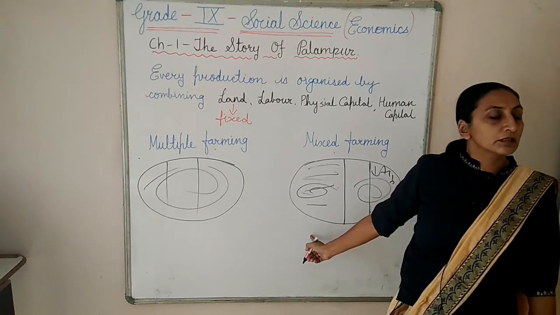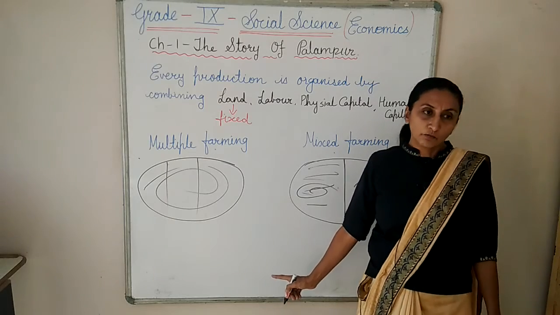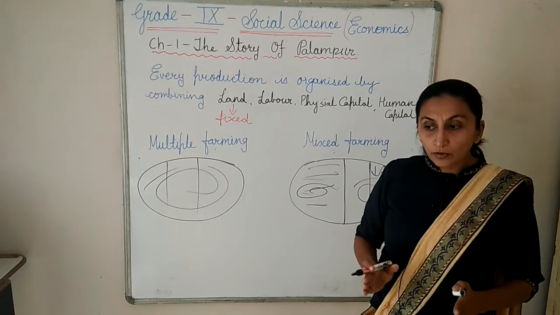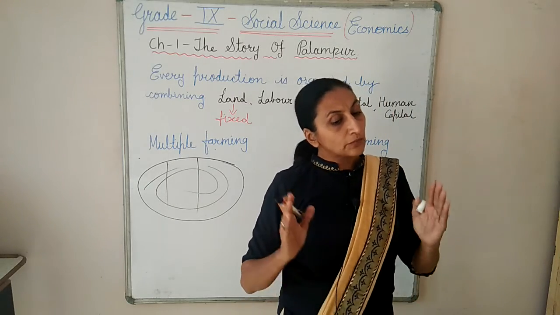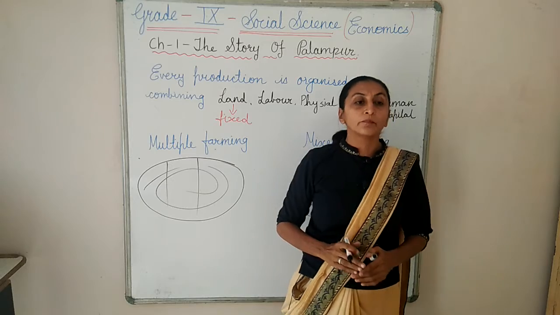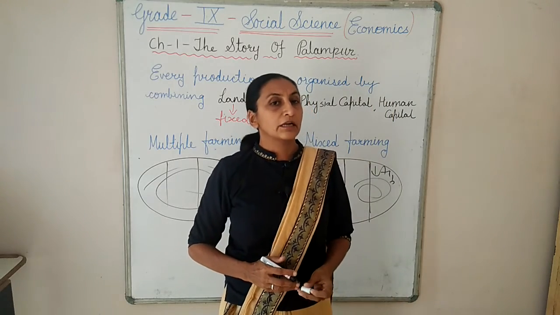So today we have seen the organization of production, the factors of production, and how in Palampur, where land is fixed as everywhere, they take more crops from the same land. That we have seen in today's lecture. Thank you.